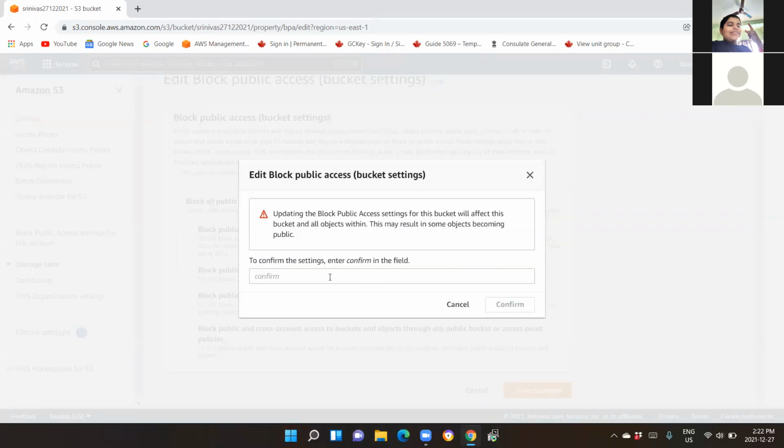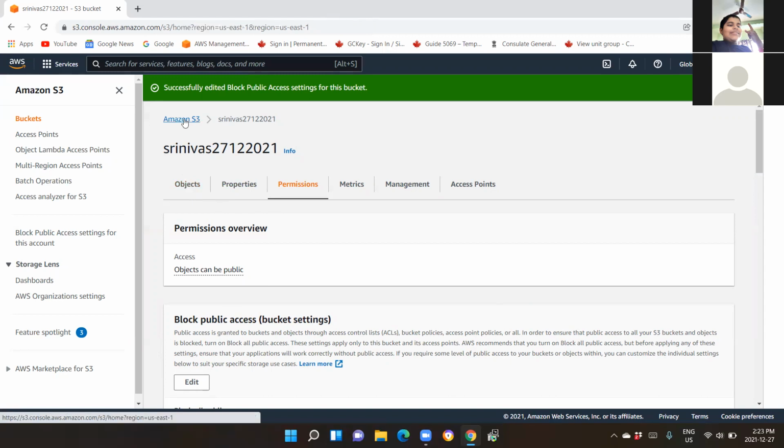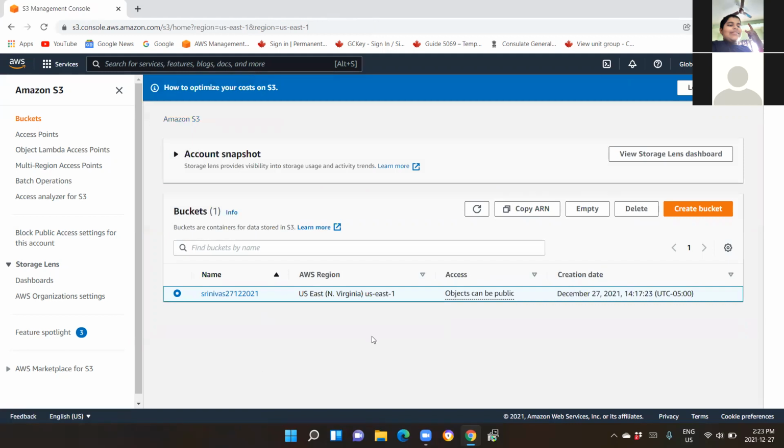You have to type here confirm, and then click on confirm. All right, now you can see successfully edited block public access. If you go to your bucket straight away, go to buckets, click on Amazon S3 above, and now see the status of access. Objects can be public. Earlier it was objects are not public.